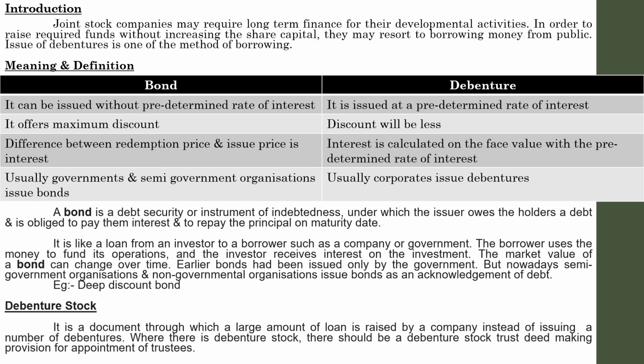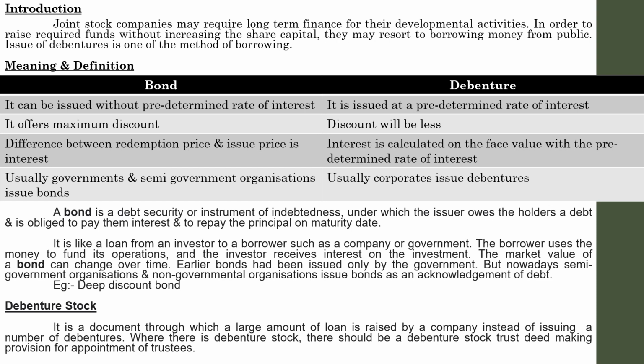It is almost similar to the concept of stock we have learned in case of shares. In shares also we have learned about the term stock, share stock, or simply stock. So debenture stock is a bulk number of debentures whereby the company is raising funds. That is known as debenture stock.